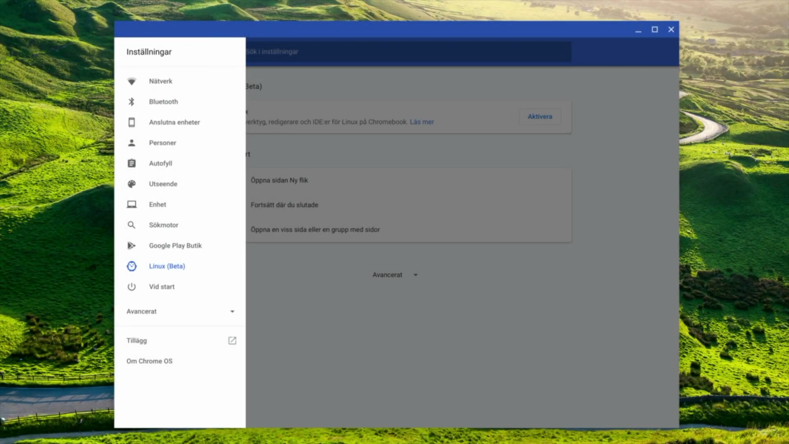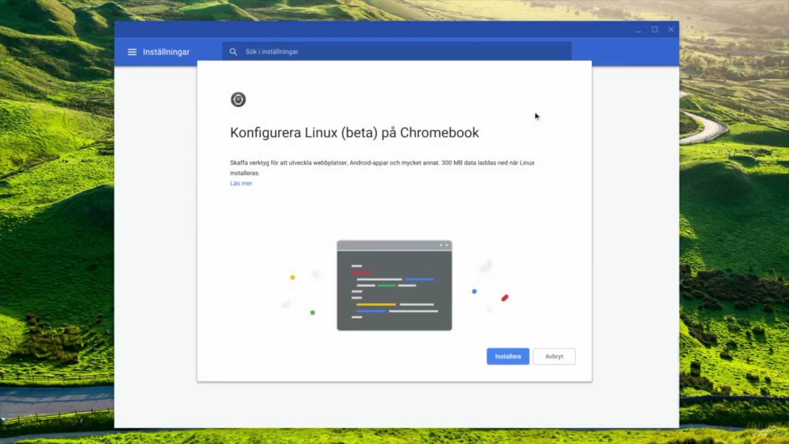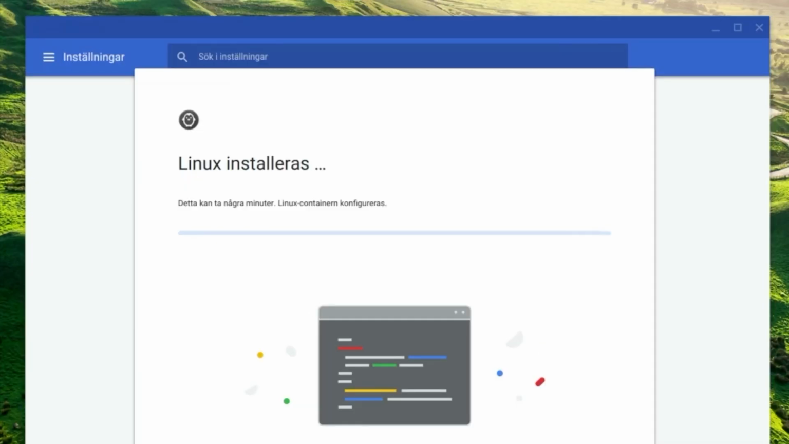Hi, this is how you get Gimp, the image editor from Linux, onto your Chrome OS. Go to your settings and find this piece here, Linux beta. Go in there and activate it and install. And we will go into the terminal and just write a few sentences there. And that's all you need to do.